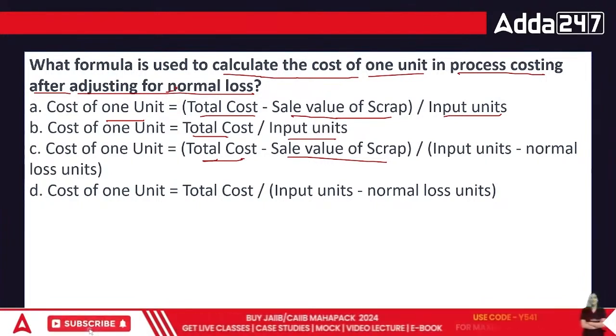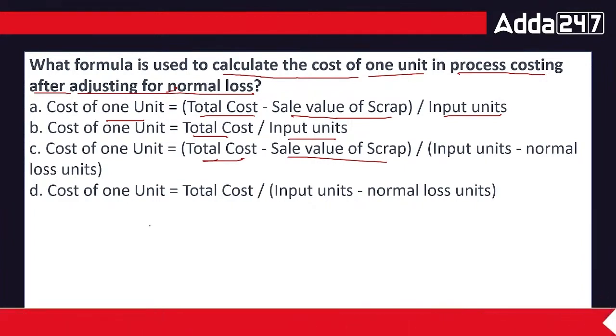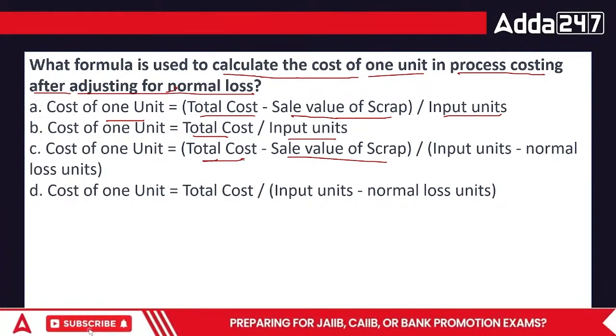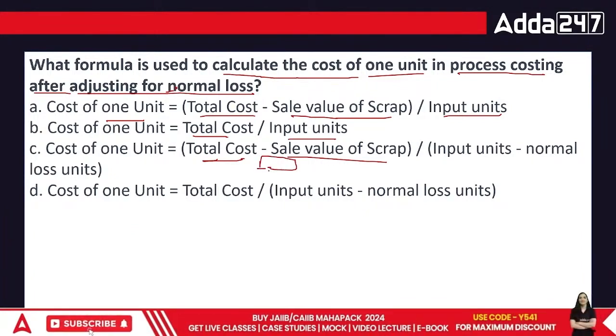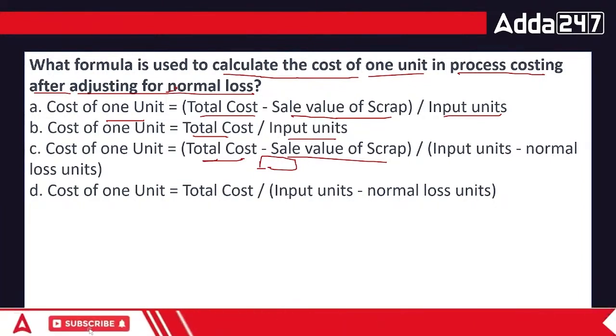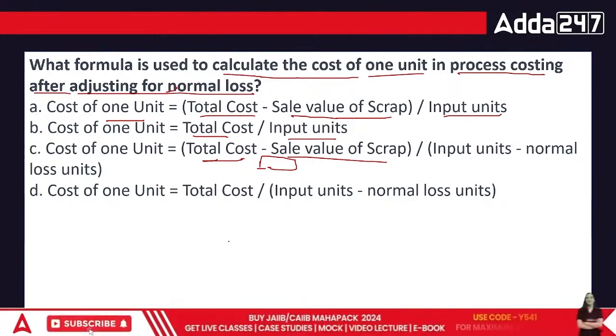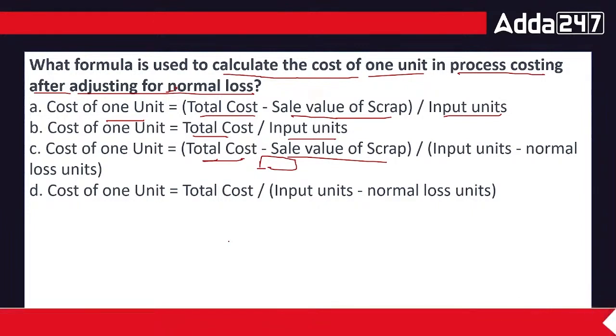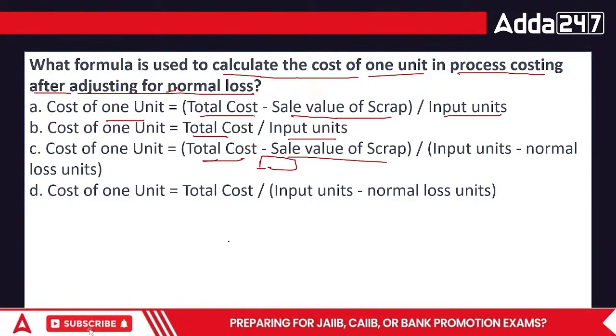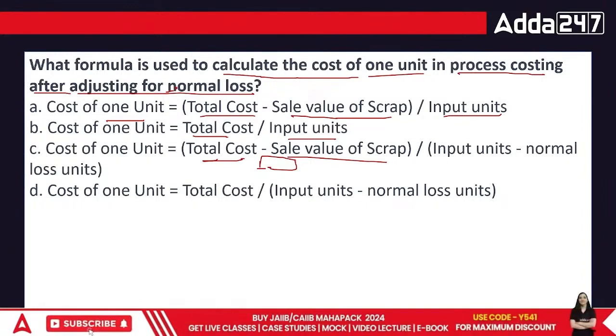C. Why C? Because, everyone, in this case we have a certain amount of units which goes into normal loss. Total cost minus scrap value is the actual cost that we are left with, and from the total input that we have got, we remove the normal loss, the loss which is bound to happen. For example, if I am transferring petrol from one place to another, petrol is a highly volatile liquid, so it will evaporate in any case. That kind of thing will always happen. So that's the answer in this case.